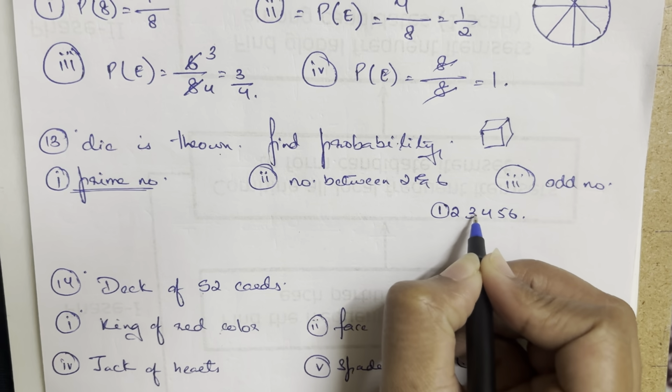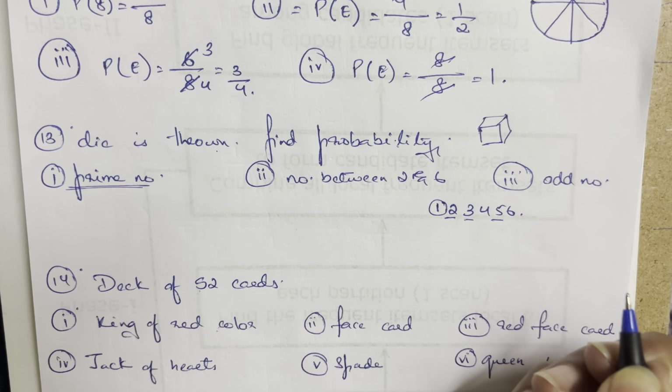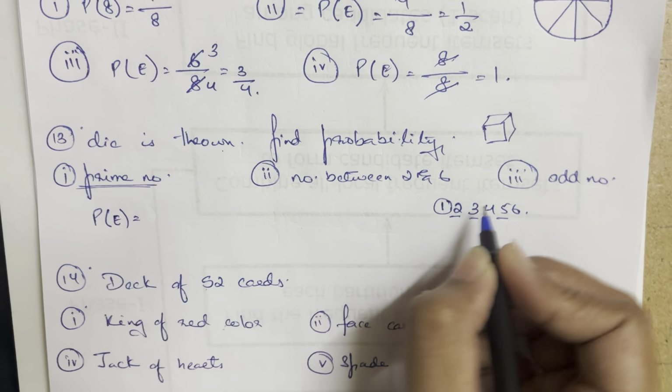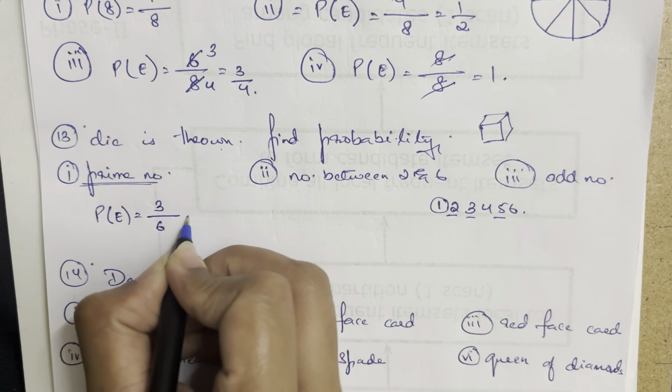I have 1, 2, 3, 5. 3 prime numbers is what I have here. So the prime numbers, probability of the event is equal to 1, 2, 3, that is 3 upon total outcomes are 6, which is 1 by 2.